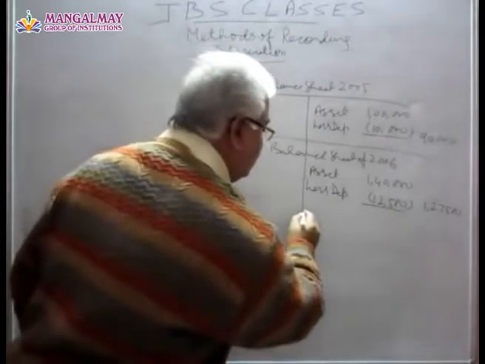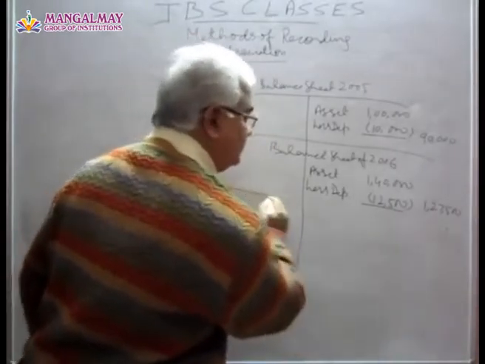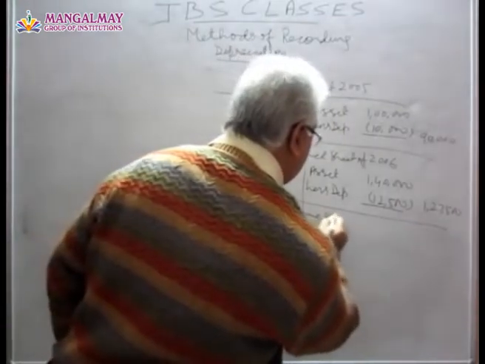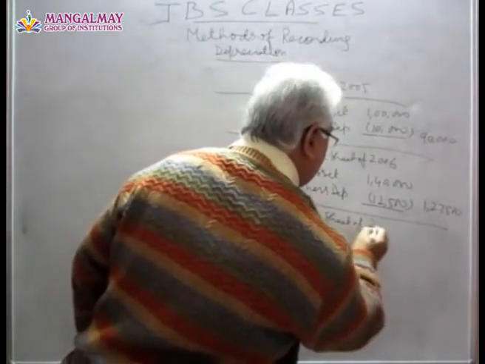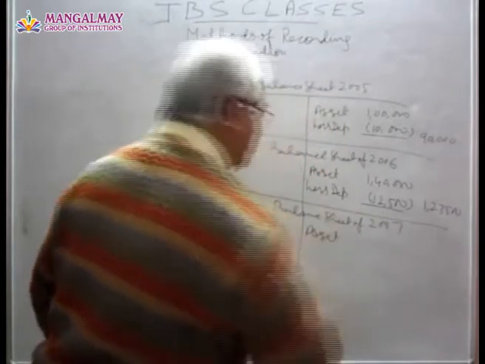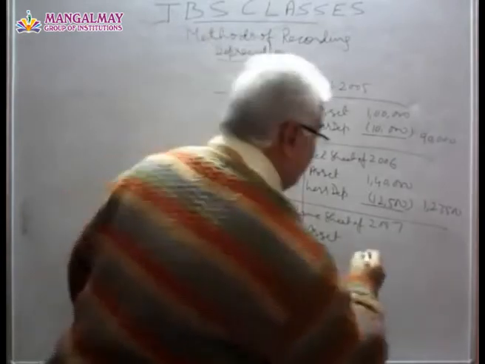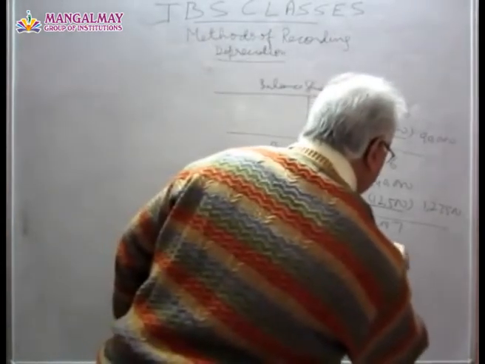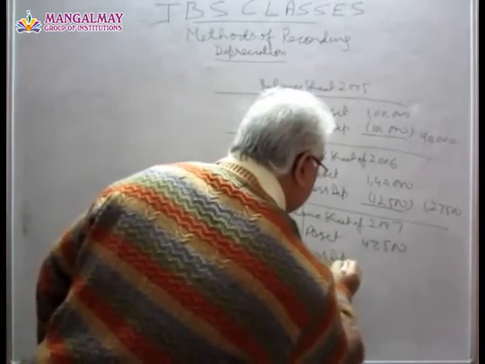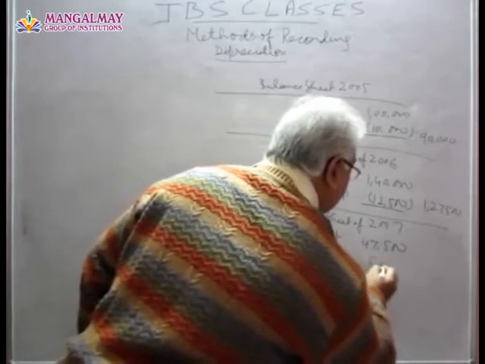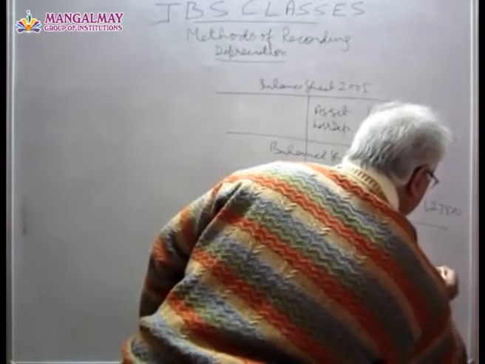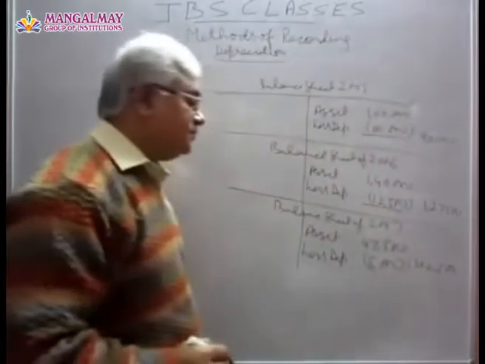Similarly, in the balance sheet of 2007, the asset will be shown at how much? 47,500 less depreciation charged during the year 5,000, and in the outer column you will show this at 42,500.